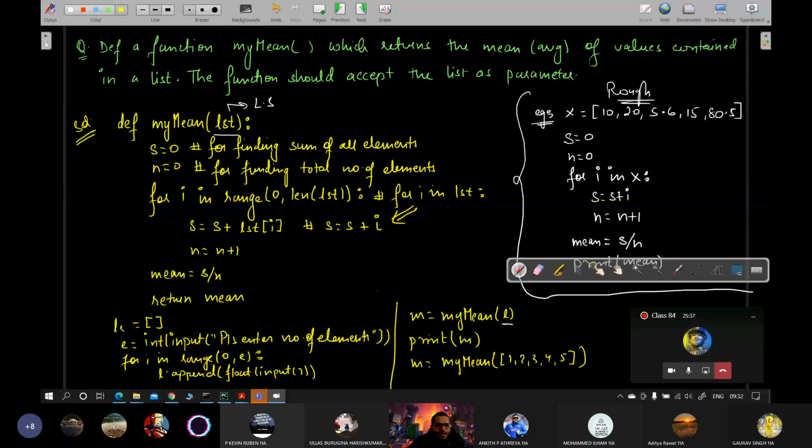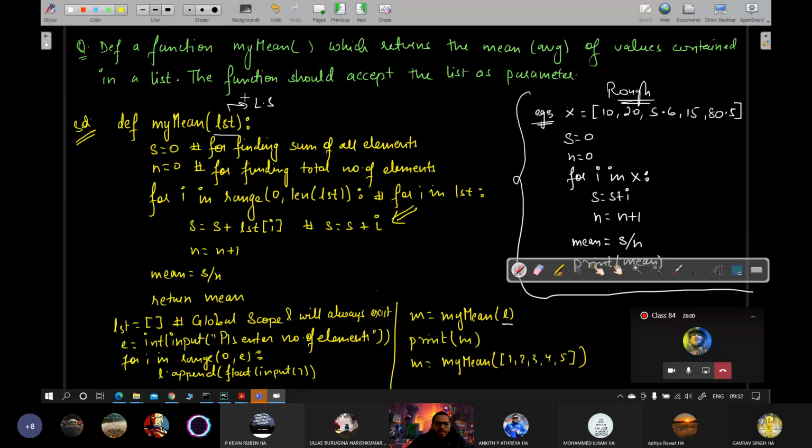Why? Because this LST is in global scope. It will exist always, so far as the entire program is under execution.